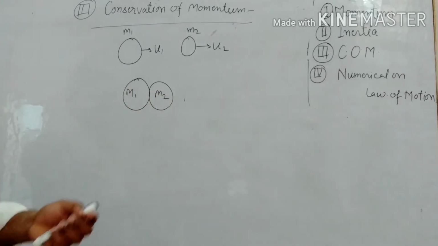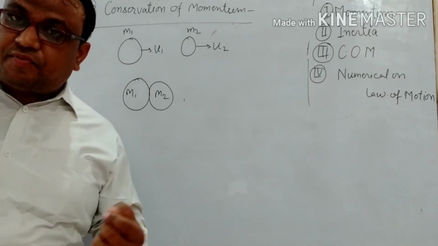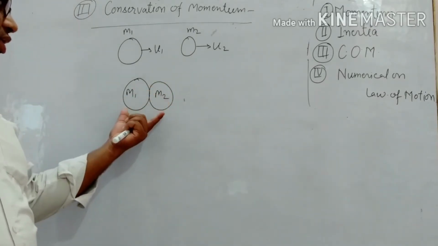Now if they collide with each other, at the time of collision